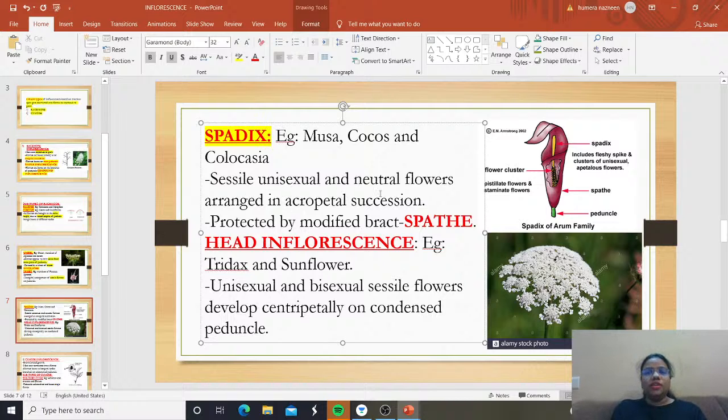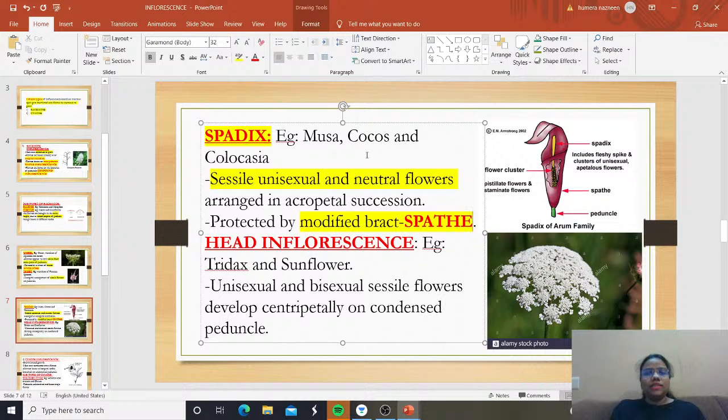Sessile, unisexual and neutral flowers are arranged in acropetal succession, and they are protected by a modified bract called the spathe. See here in this diagram, we can see the flowers, covered by a modified bract. You can see the covering. We are calling it the spathe.